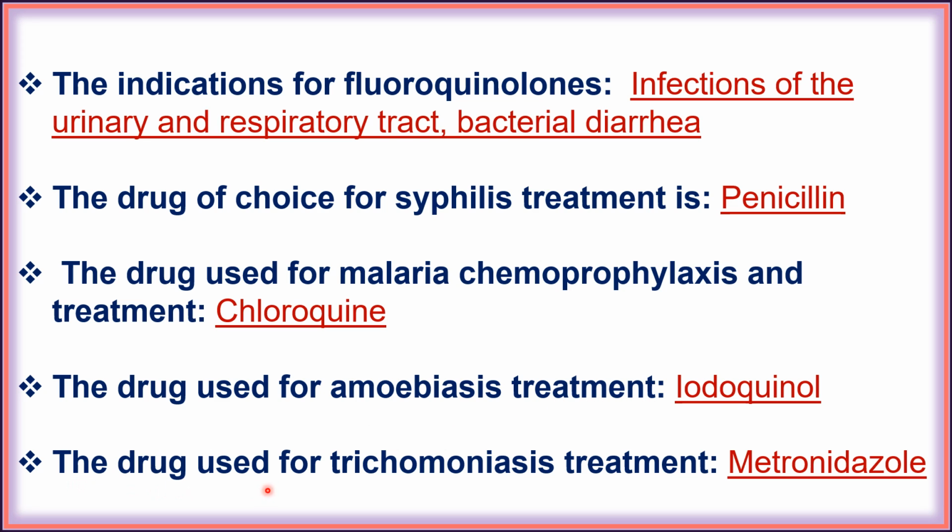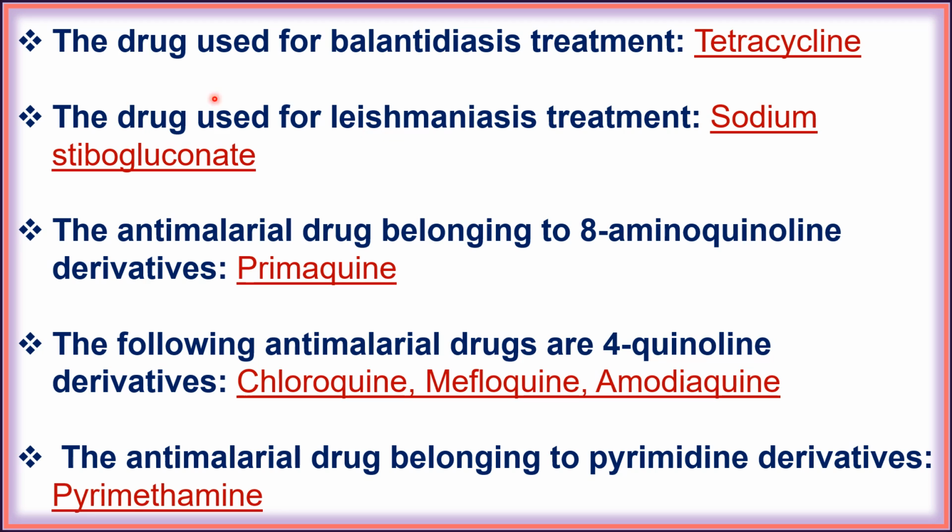Next, the drug used for trichomoniasis treatment is metronidazole. Next, the drug used for balantidiasis treatment is tetracycline. Next, the drug used for leishmaniasis treatment is sodium stibogluconate.